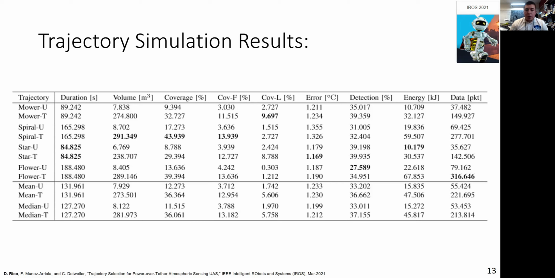Sixth, when analyzing the ratio between percent coverage and duration, the tethered mower and star trajectories had the best ratios at 36.7 and 34.7% respectively, suggesting these two trajectories are most spatio-temporally efficient. The worst performer was the untethered flower trajectory at 7.2%. The flower trajectory is circular and slowly translates, thus revisits portions of the volume, making it inherently less spatio-temporally efficient. Finally, from our post-simulation analysis, we would recommend the tethered spiral or flower trajectories if you wanted to maximize volume coverage and accumulated data, or the tethered mower or star trajectories if you wanted to minimize duration and energy consumption.